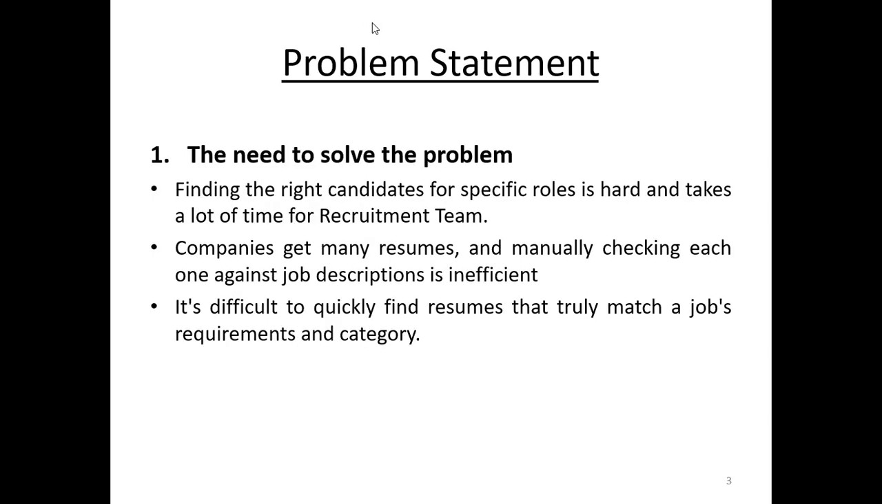And the problem statement. Finding the right candidate for a specific job role is really hard and it takes a lot of time. Nowadays companies get bulk of resumes, and manually processing all the resumes takes a lot of time.